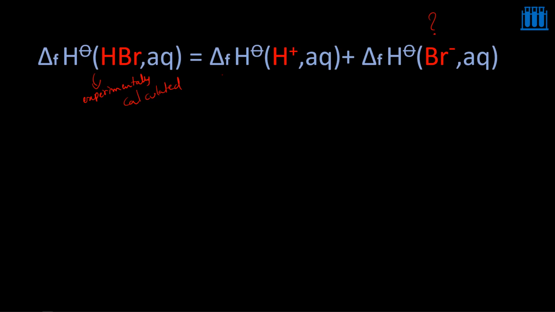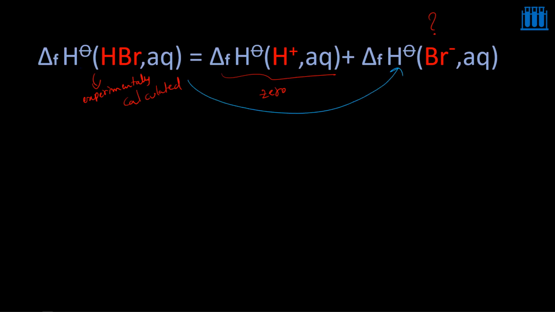And this value already we have assumed it to be 0. Now this experimental value, if you put in this equation, then obviously that will be equal to the standard enthalpy of formation of Br minus. So these two are going to be equal.